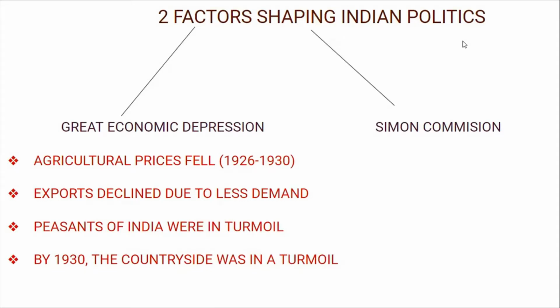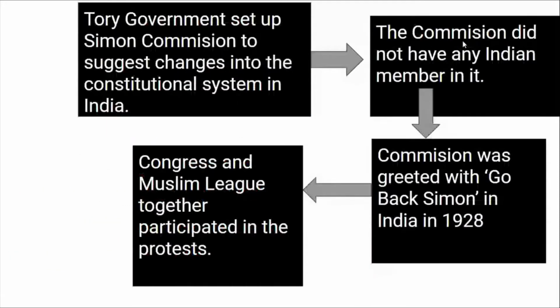Because of the Great Economic Depression, agricultural prices fell from 1926 to 1930, and because there was less demand, exports also declined. Peasants of India were in turmoil. Turmoil means great problem, and the countryside was in great trouble.